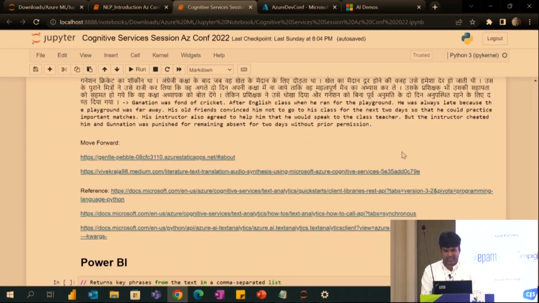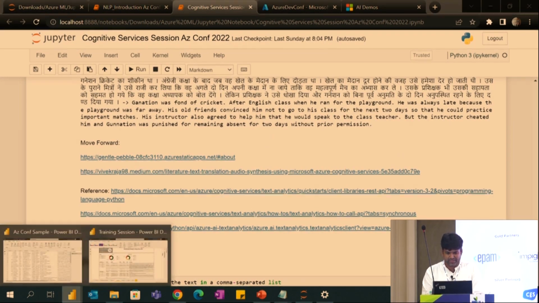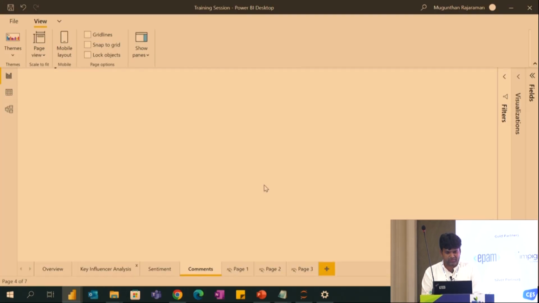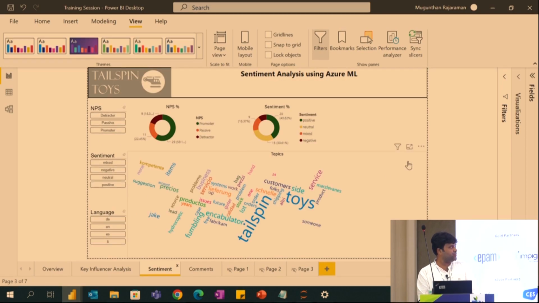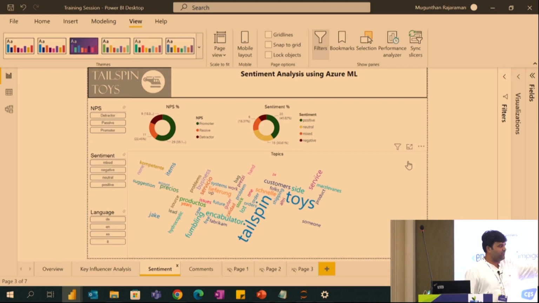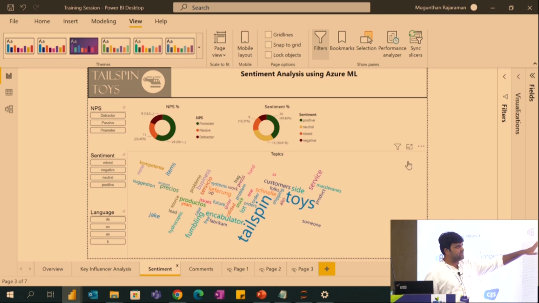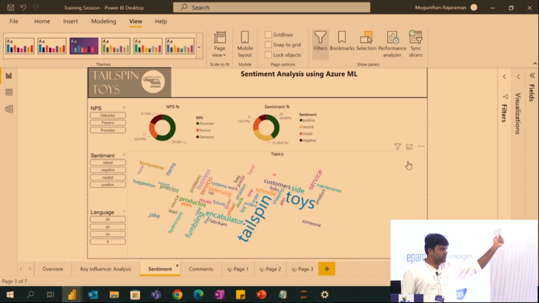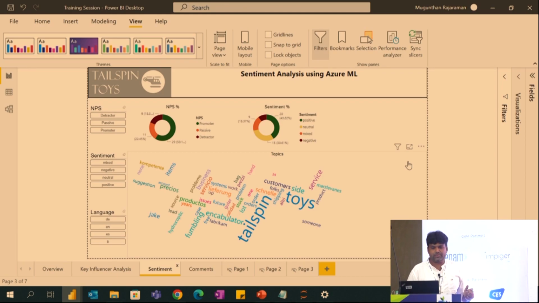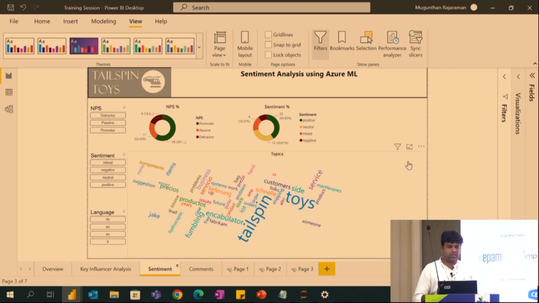Okay, so probably I will just move to the Power BI because I have the next 5 to 10 minutes, I'll take it. So this is the example I thought of showing. I haven't given much importance to the look and feel. This is, for example, Tailspin Toys. It's sample data from Microsoft. In that, they are talking about the delivery and the product, everything.